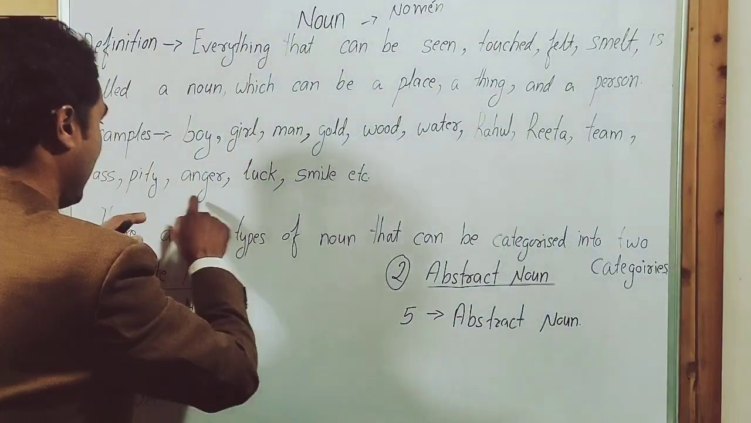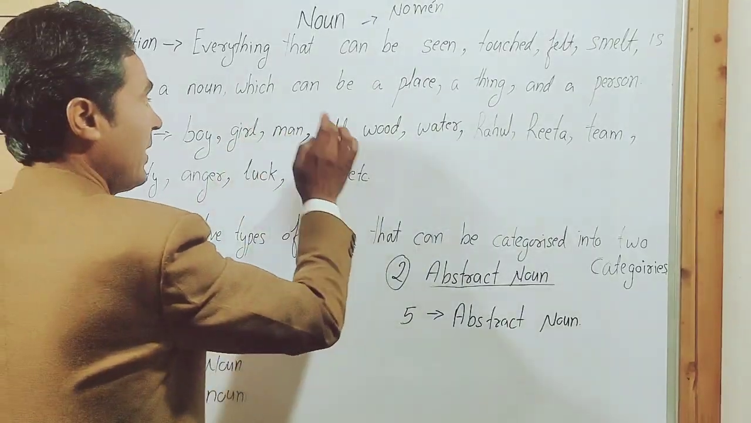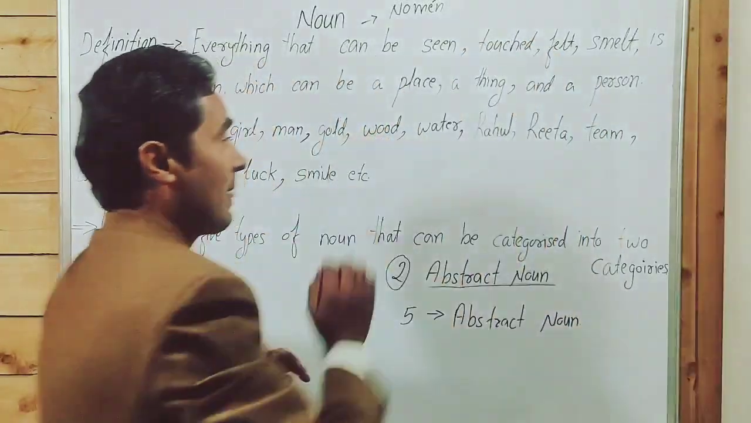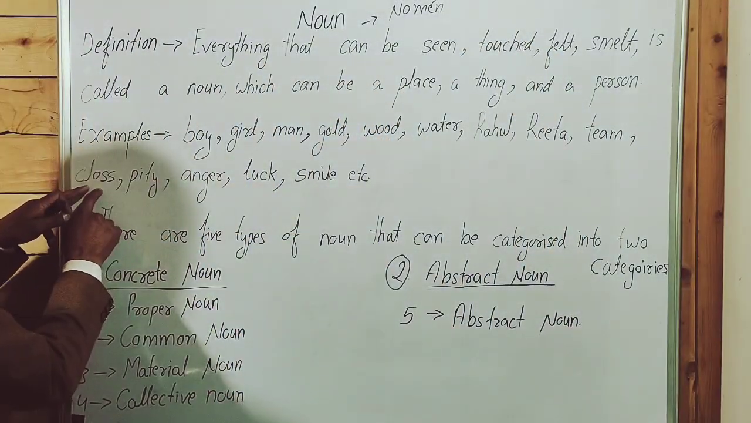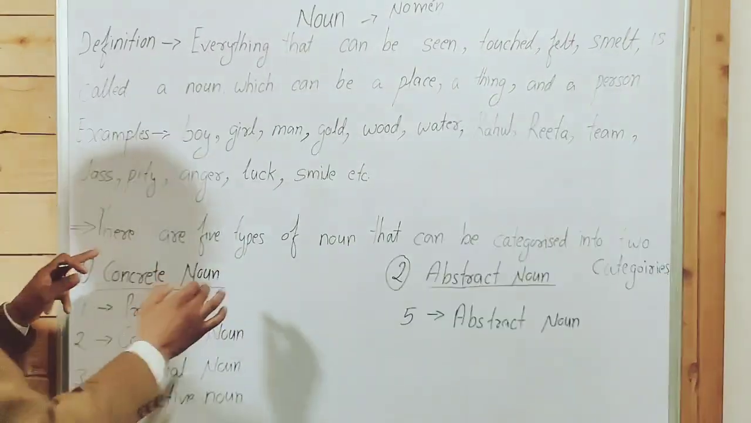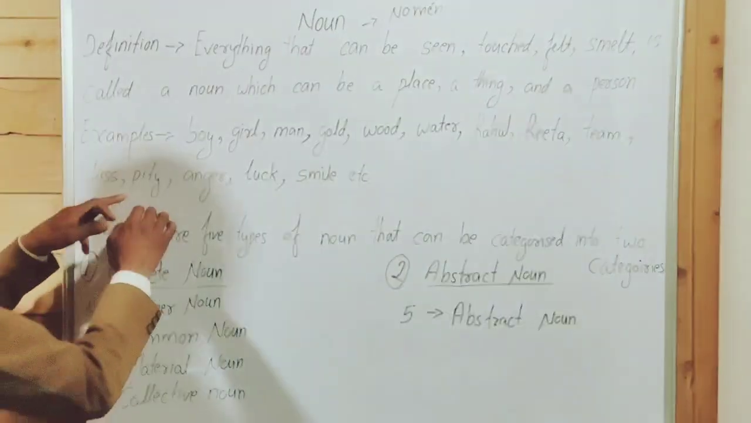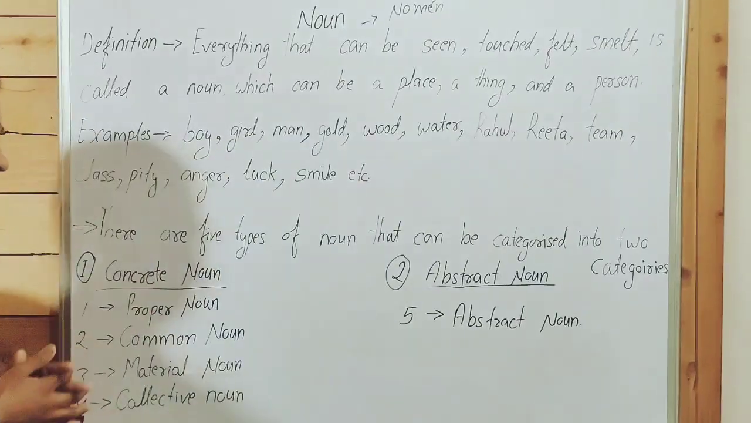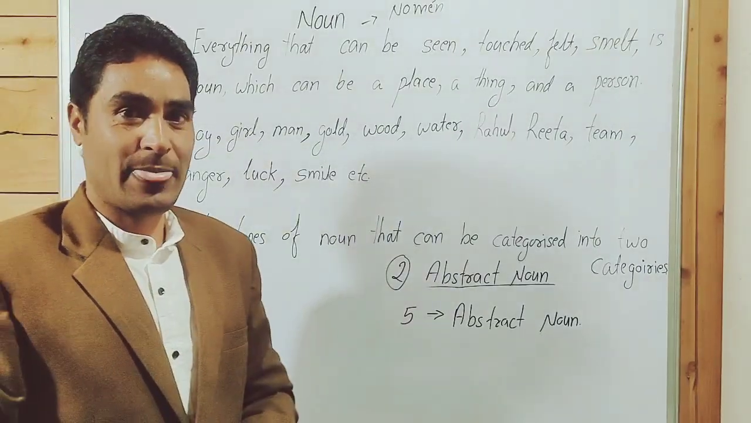When we talk about these nouns: boy, girl, man, gold, wood, water, Rahul, Rita, team, class, all these are concrete nouns. When we talk of pity, anger, luck, smile, these are abstract nouns.